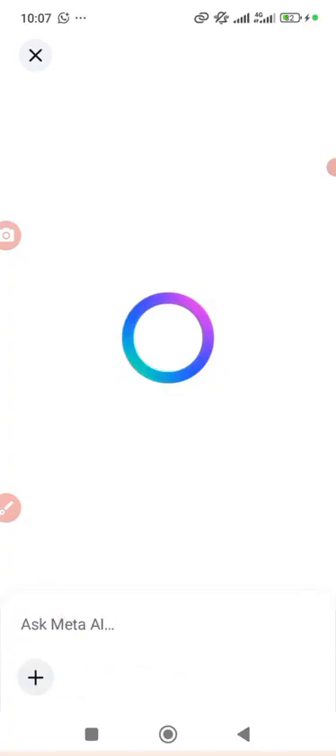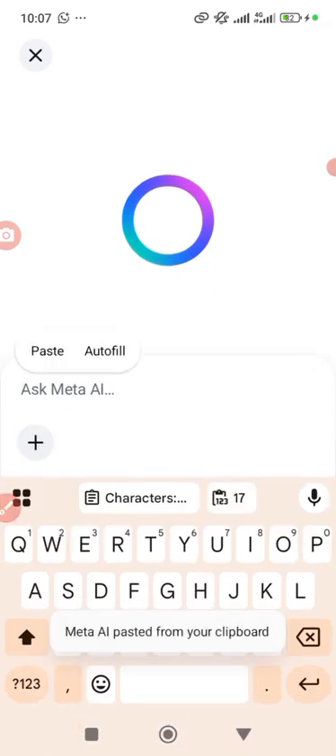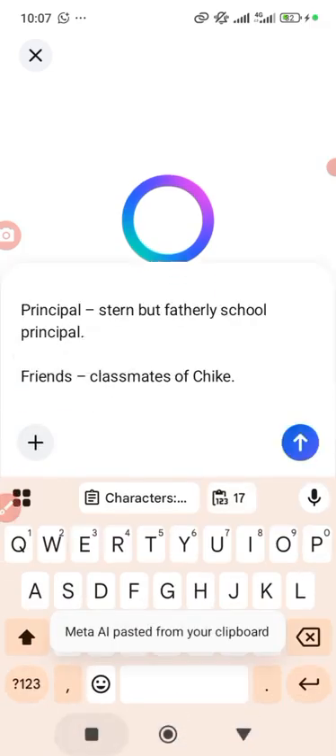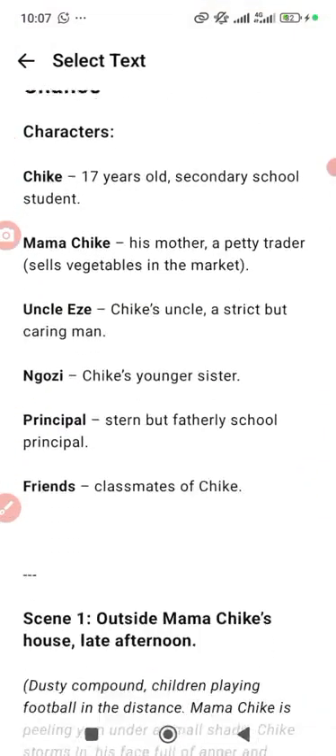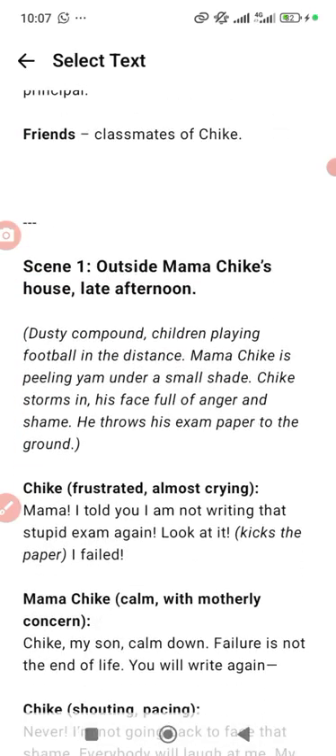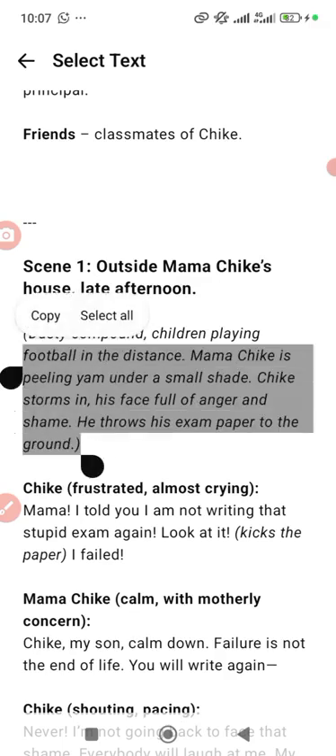Now I want to put the command here. After I put the character, I put the characters here. Notice I'm not using the character. I will still remove it, because the character will be based on the prompts. In this prompt, I need just Mama Chike. It said Mama Chike is selling, peeling yam under a small shade, Chike storm. At least I need Mama Chike and Chike. That is here now. I need just these 2 characters. So let me copy the prompt, and you will see.